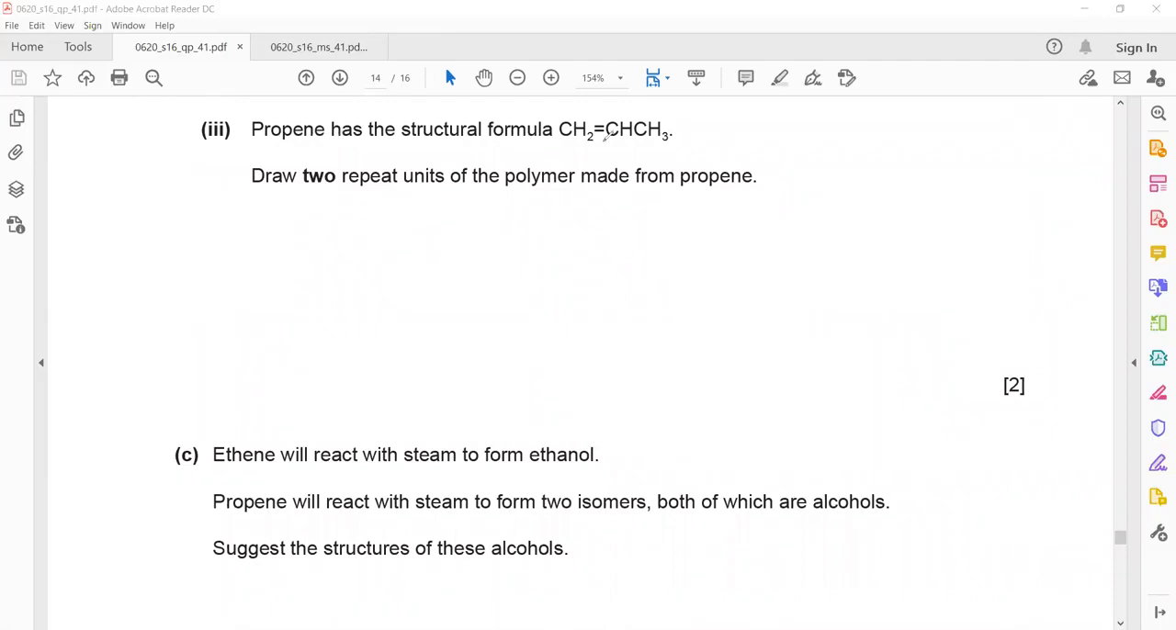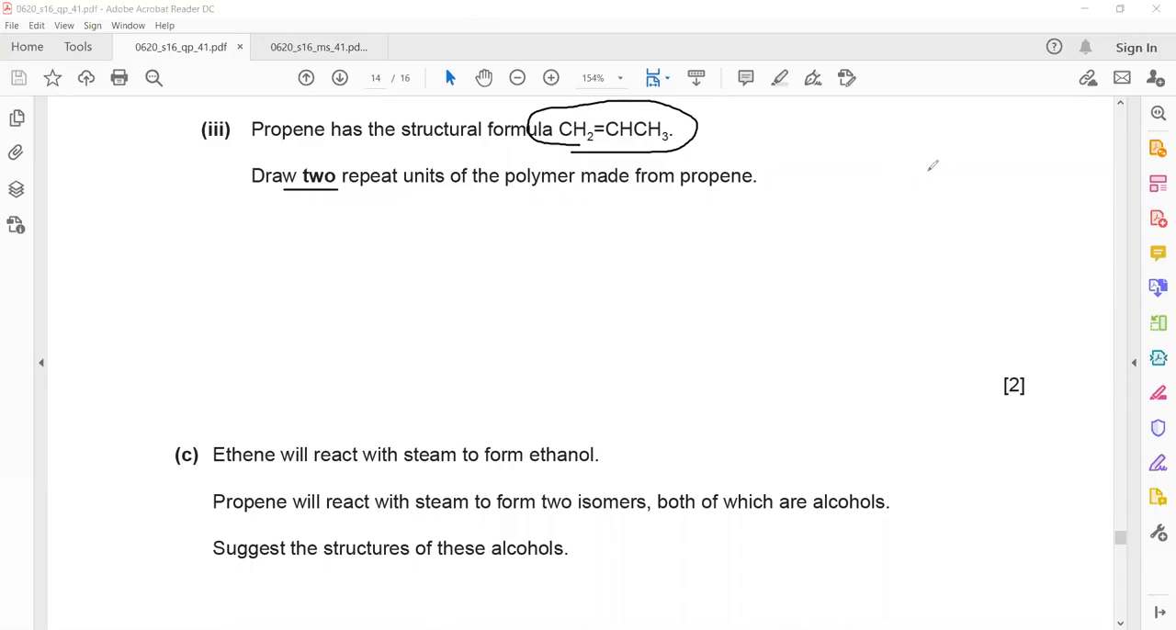So the structural formula of propene is given. Draw two repeat units, meaning repeated twice, of the polymer made from propene. So you don't have to draw a monomer. You have to just directly draw a polymer. But to draw a polymer, you should know the structure of a monomer. So I told you, whenever you want to draw a polymer, you should rearrange the structure of the monomer, and your monomer should appear like the letter H. So it does not appear like the letter H here.